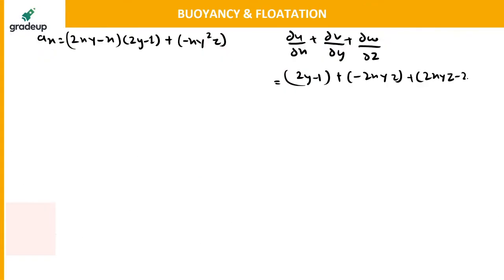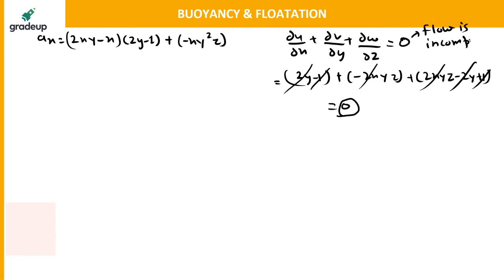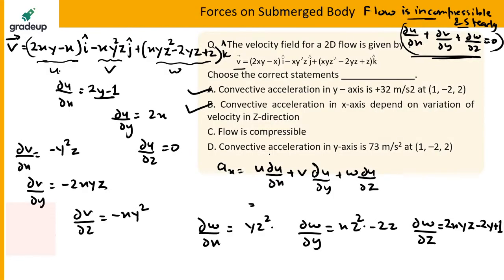Minus 2y plus 1. If you open this, this will get cancelled out, this will get cancelled out, and this will get cancelled out. So ultimately you will be getting 0. Because this continuity equation is coming out to be 0, the flow is incompressible. So option C is not correct. Clear everyone?